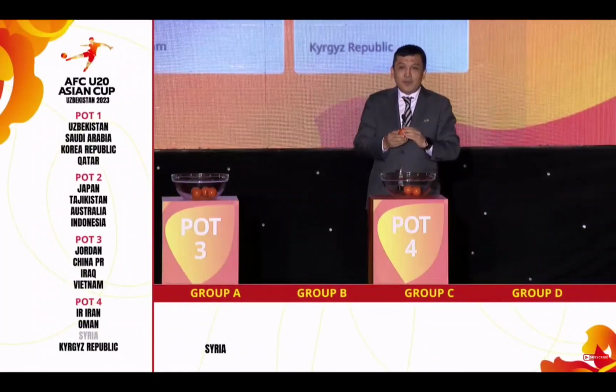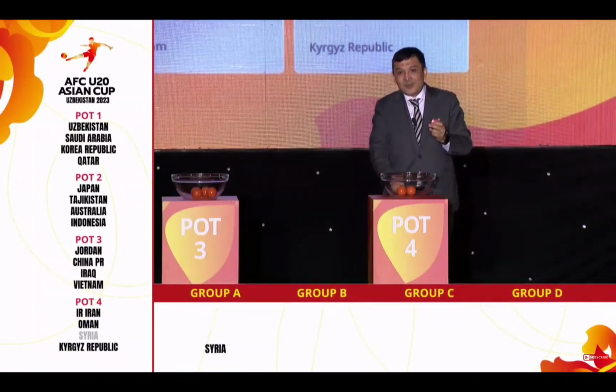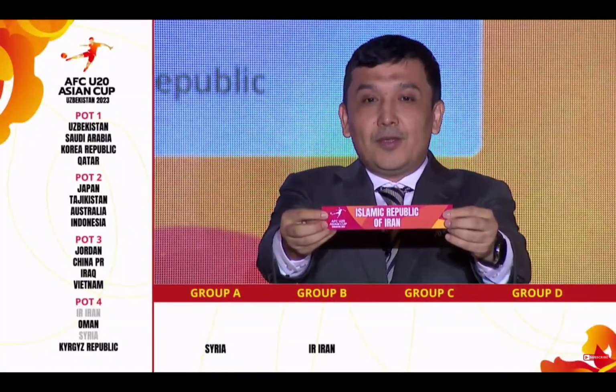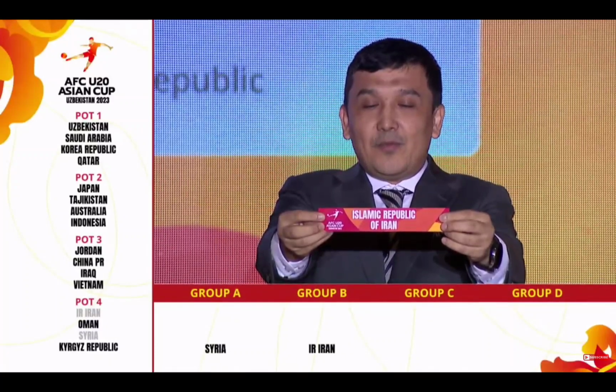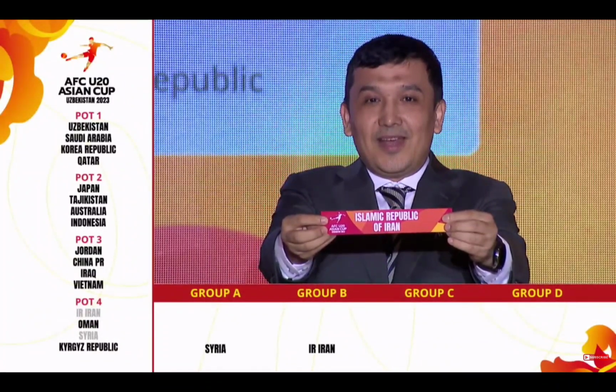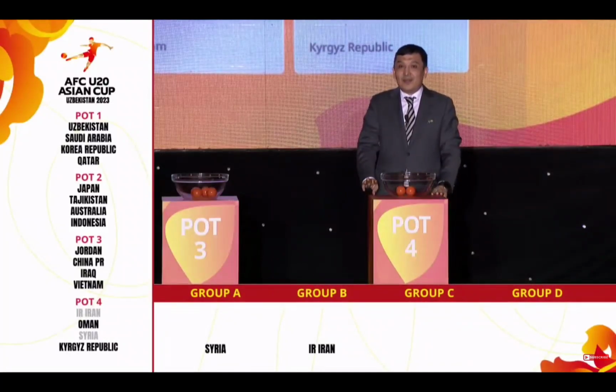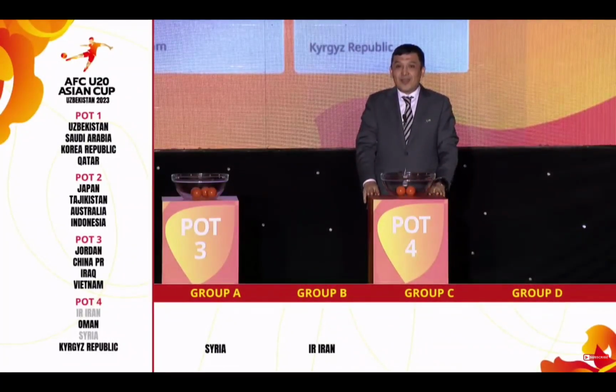We have Islamic Republic of Iran, Oman, and Kyrgyz Republic remaining in this pot. And now the team in my hand goes to Group B, position 4. Islamic Republic of Iran. They were winner of Group J played in Kyrgyzstan, semi-finalists in 2016, a very strong and passionate team, and we have representation from Iran attending today's draw. Iran takes position 4 in Group B. Group B matches will be played in the beautiful city of Fergana in Fergana Valley, and Iran will travel to Fergana next March.